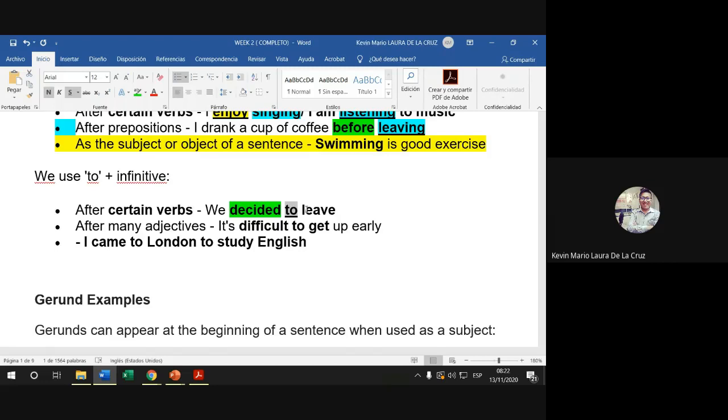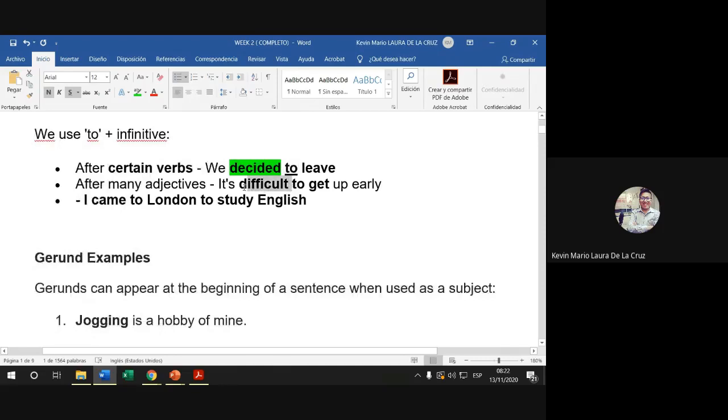Hay una lista determinada que te dice que después de esos verbos tienes que agregar el infinitivo para expresar otro verbo. I want to, need to, have to, and others. Right. After many adjectives, it's really important to use the infinitive, right?